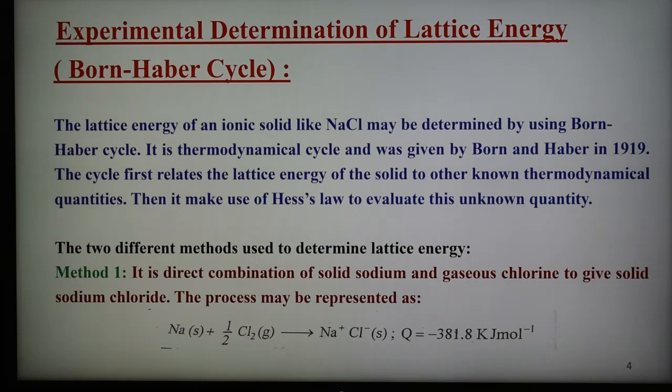This energy is known as the heat of formation of sodium chloride, and it is represented by the symbol capital Q shown here. So this is method 1, the direct method of formation of solid ionic compound NaCl.